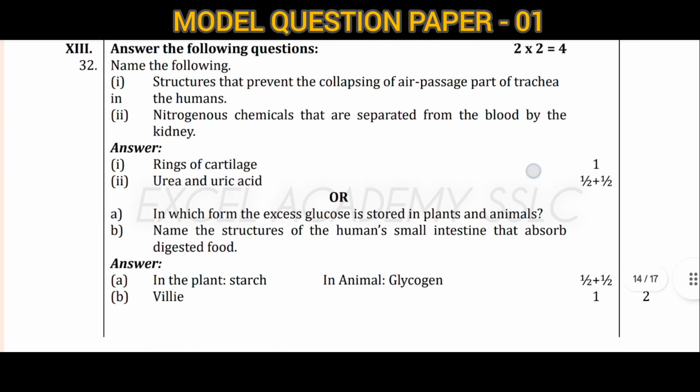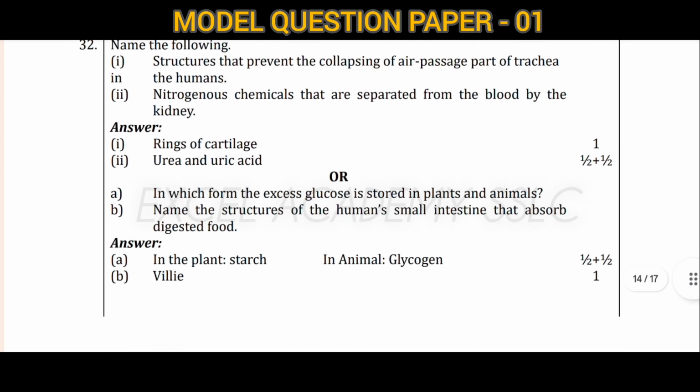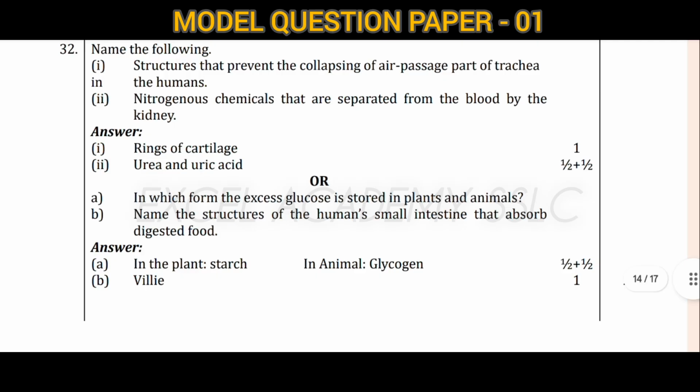Next, name the following 2-mark question. The structure that prevents collapsing of the air passage, part of the trachea, means that is a ring of cartilage.